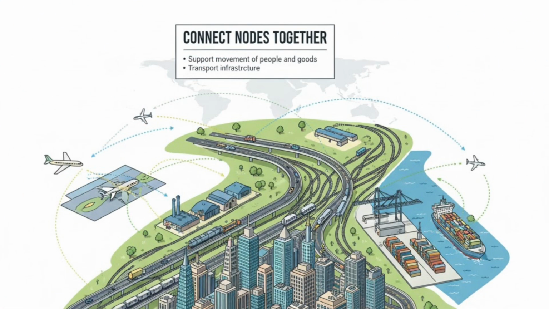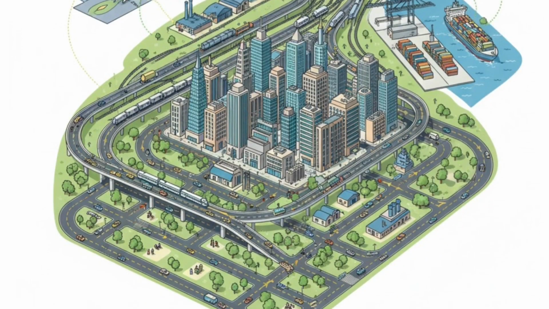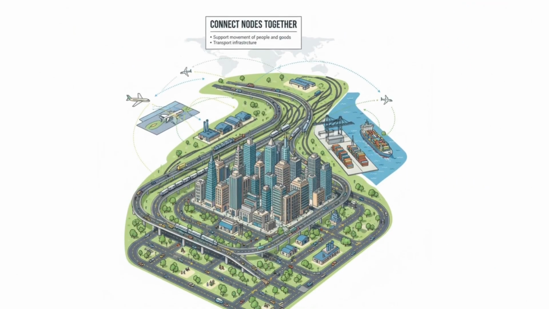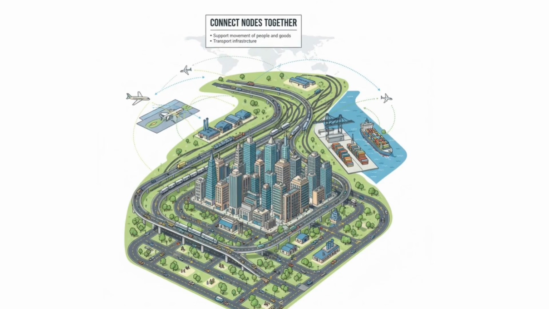Linkages in a city follow a clear hierarchy. At the lowest level are streets used for daily movement, followed by regional roads and railways that connect wider areas. At the highest level are international connections such as air and maritime transport.